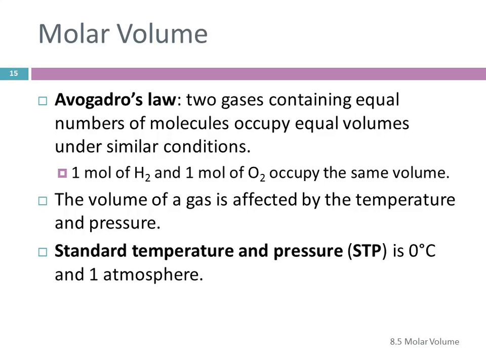Now, the volume of a gas is definitely affected by temperature and pressure. And so we need to specify these things. And when you get to 1A, you'll get into a lot more detail about the gases. For now, we're just going to look at what's called STP, standard temperature and pressure. Standard temperature is 0 degrees Celsius. This is the freezing point of water. This is a temperature that's easy to obtain.